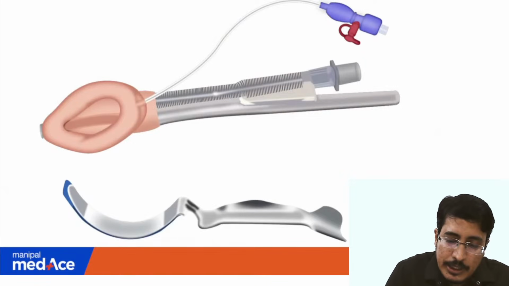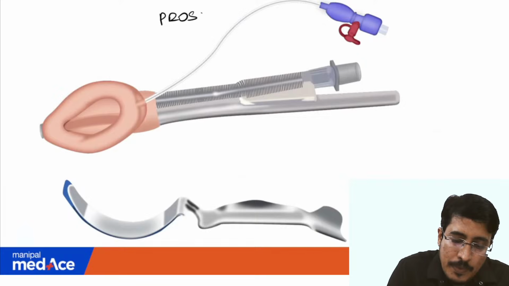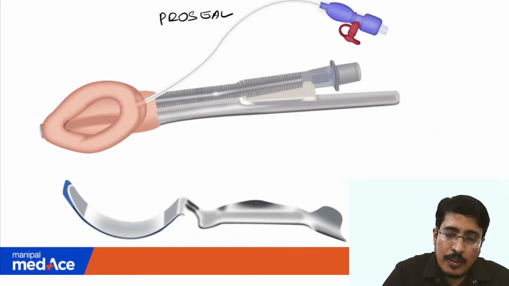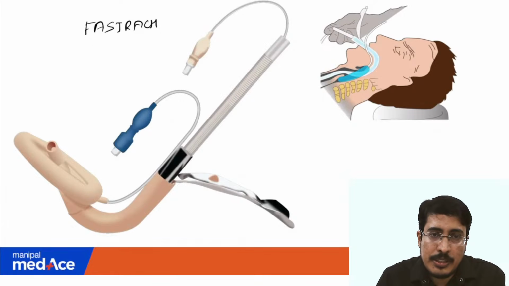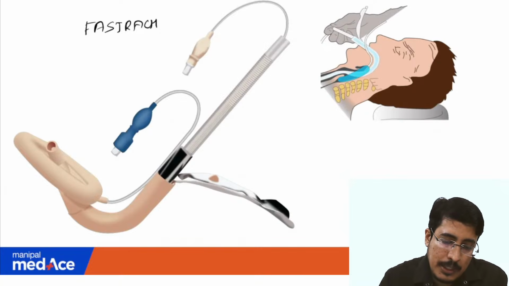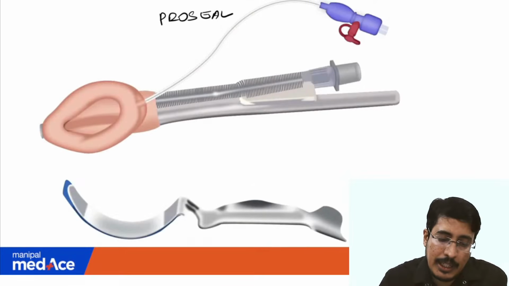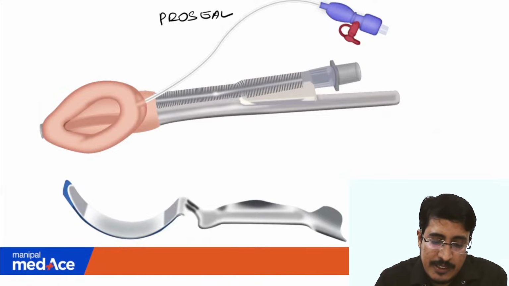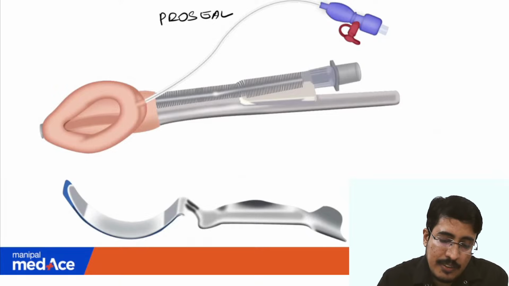This was Proseal. So what is the difference? If you can see, you are able to pass a tube through the Fast Track, whereas in Proseal there's no such facility, but it is flexible because of the wire in its lumen.